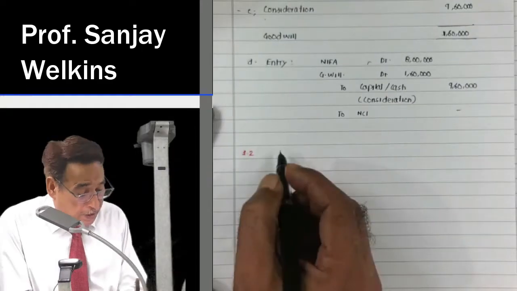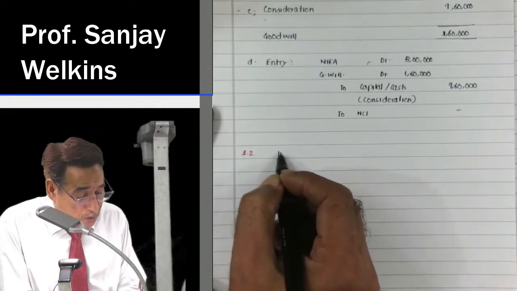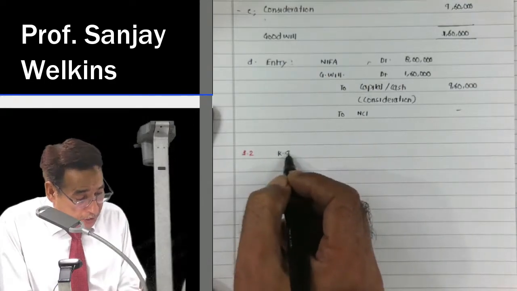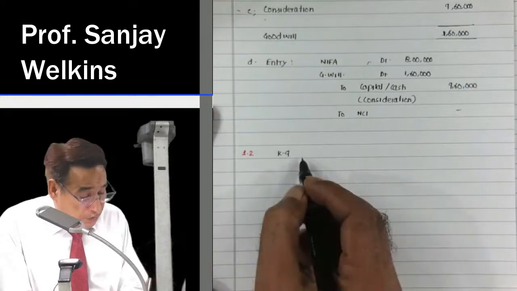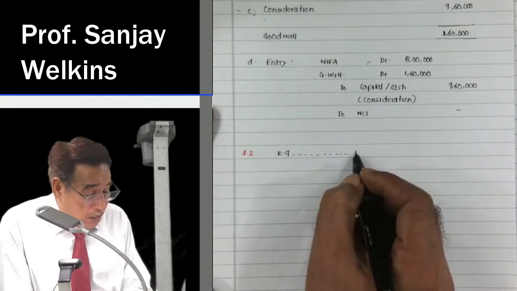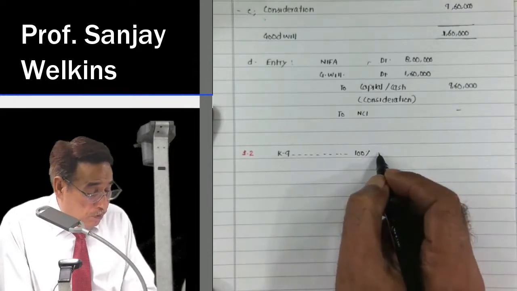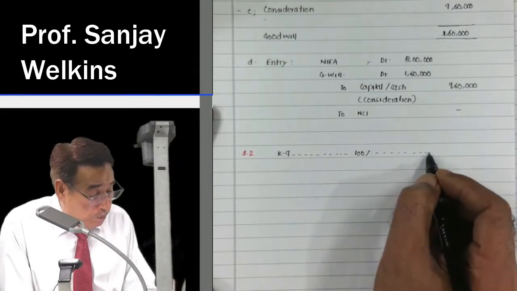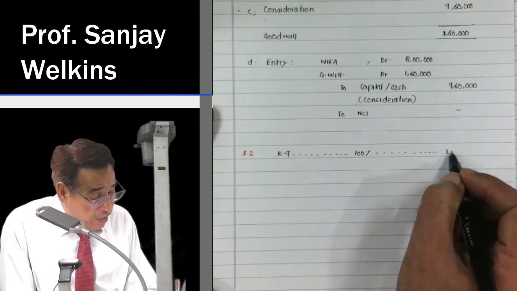K9 Limited, let us say, is an entity. And this entity again acquires 100% control in L5 Limited.